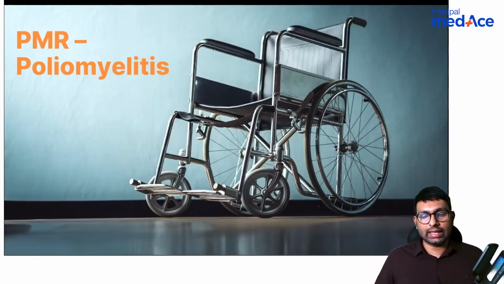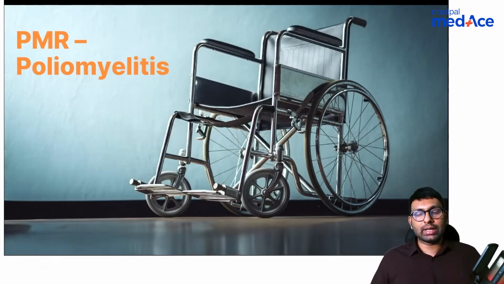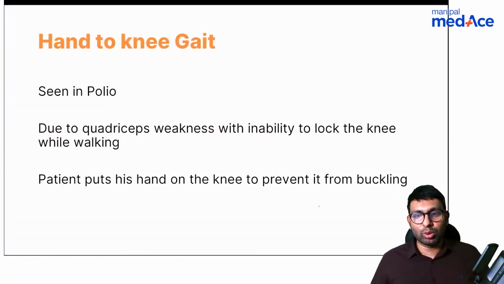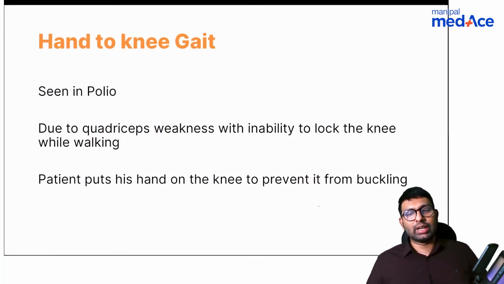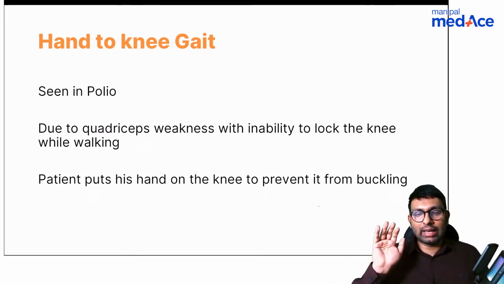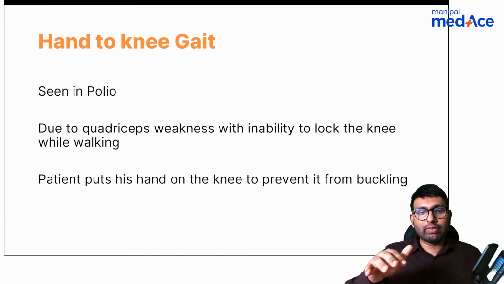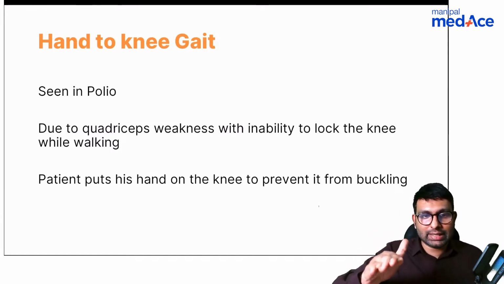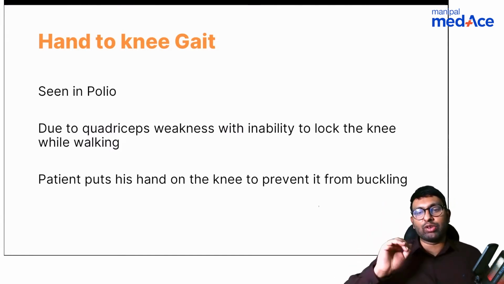This gait that is seen is a hand to knee gait, and the concept that I want to discuss is poliomyelitis. So this hand to knee gait is seen in poliomyelitis. And why is it seen? Because in polio, okay, Dr. Jain doesn't know the name of the gait. Simple name, because the hand is on the knee, we call it hand to knee gait. The reason this is done in cases of poliomyelitis is because there is quadriceps weakness in this patient. So as he tries to walk, his knee will buckle. Now, to prevent the knee from buckling and keep it in a locked position, he will voluntarily keep his hand on the knee.